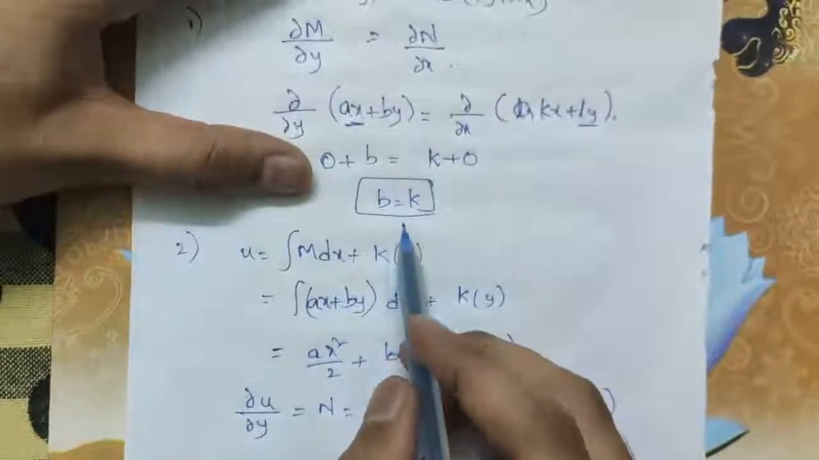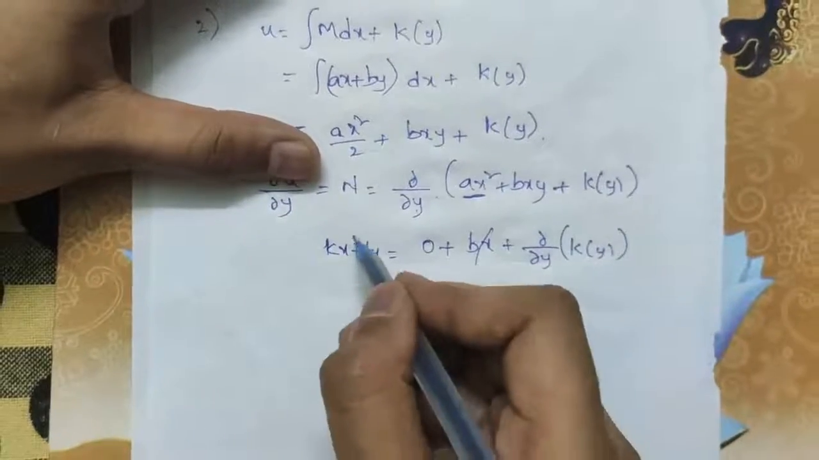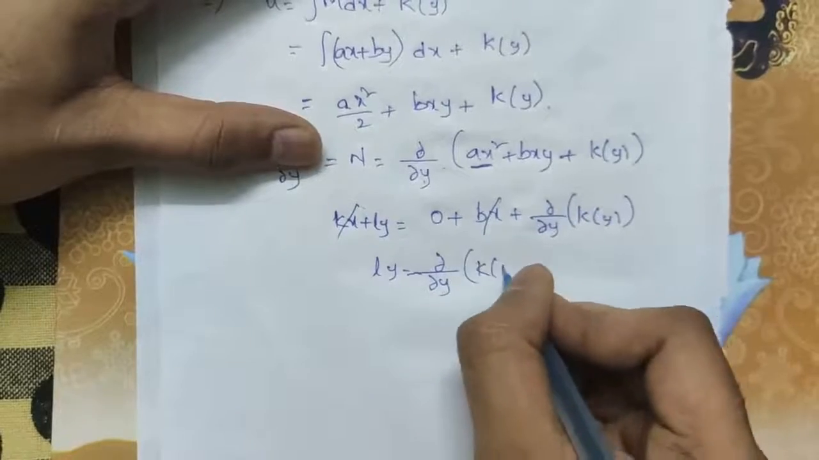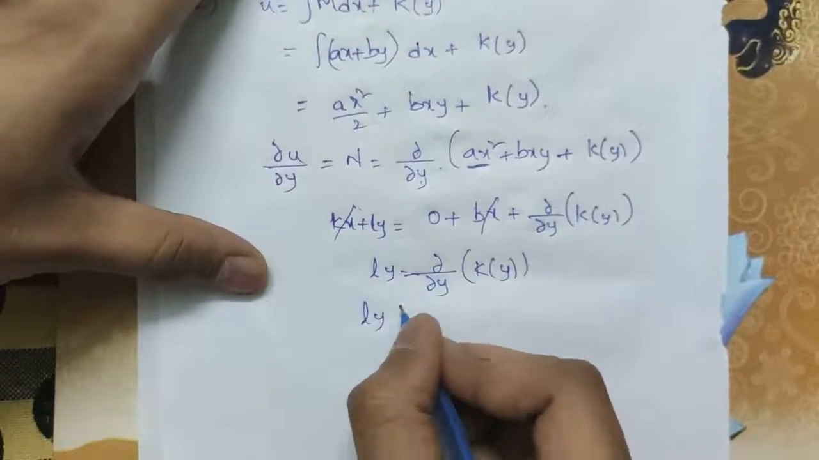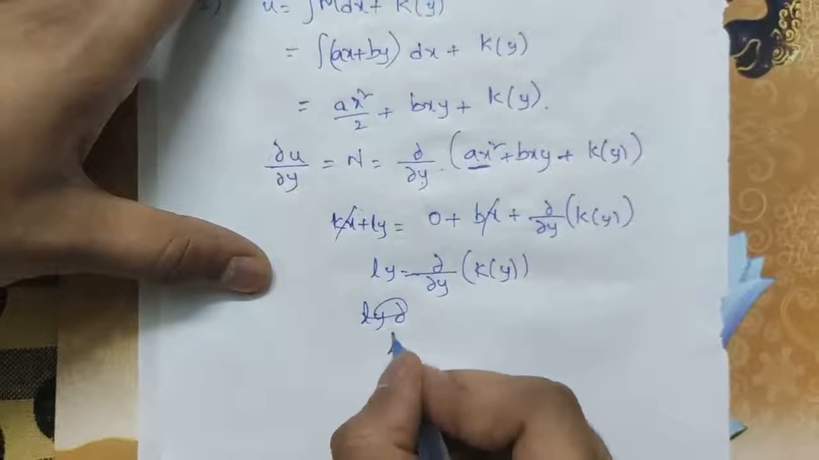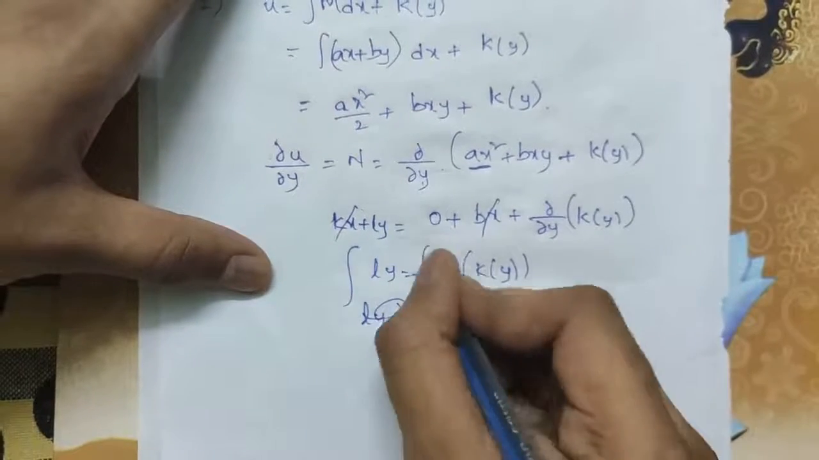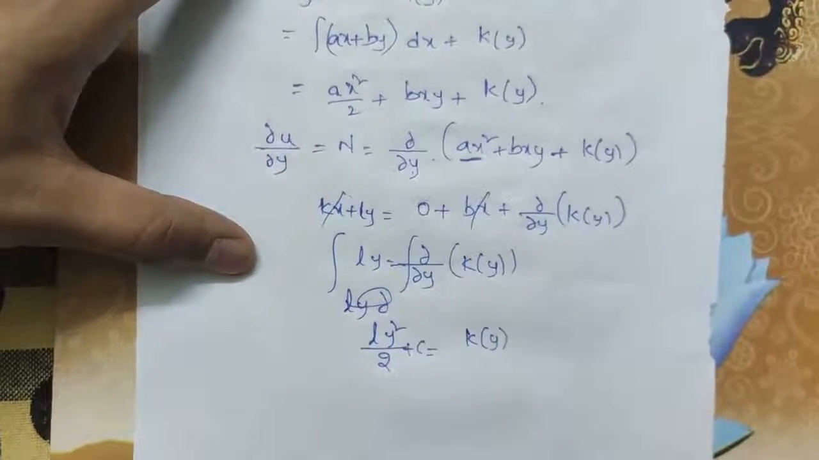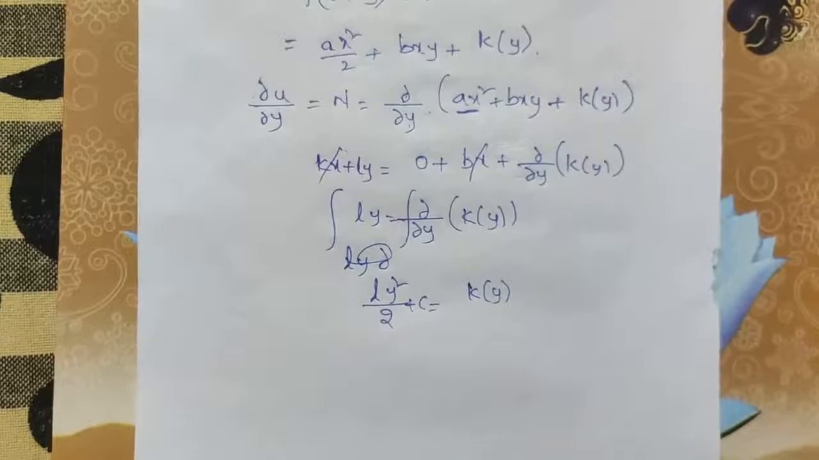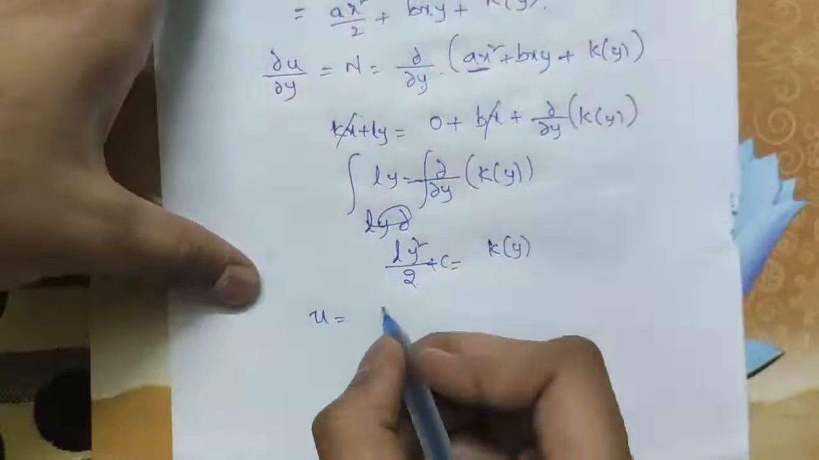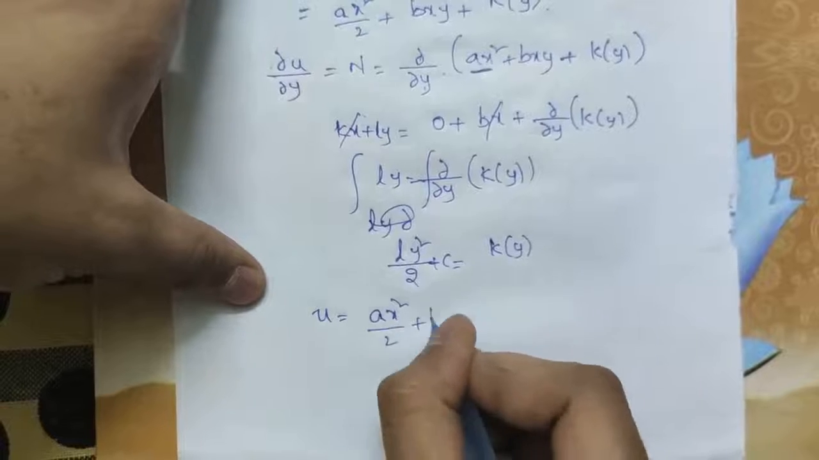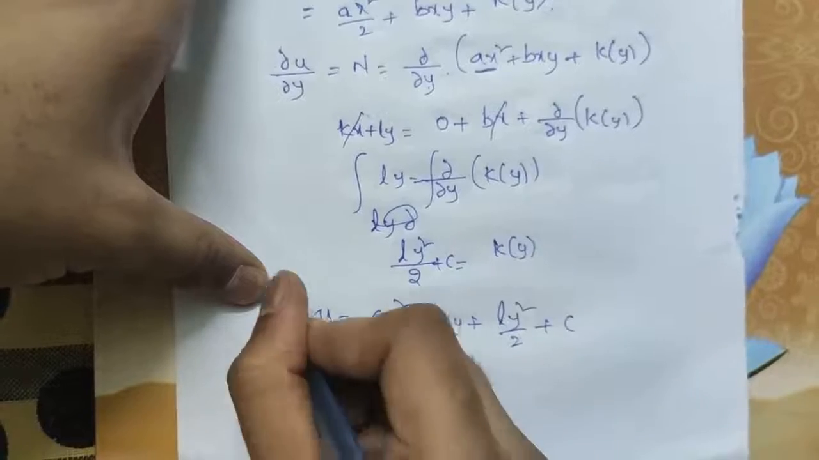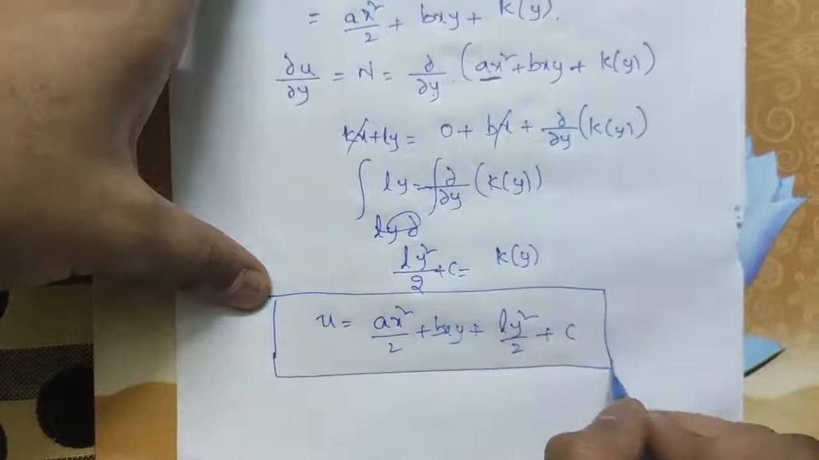As we got the condition b is equal to k, we can cancel out these two terms. ly is equal to the partial derivative of k of y, and integrating this we will get ly square by 2 is equal to k of y. We are taking the constant as c. Finally, we got u as ax square by 2 plus bxy plus ly square by 2 plus c. This is the exact ODE we got.